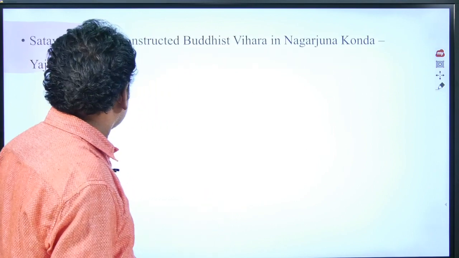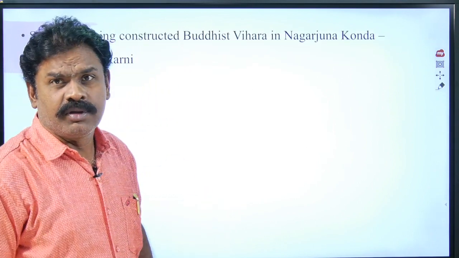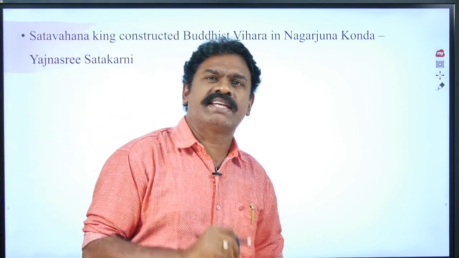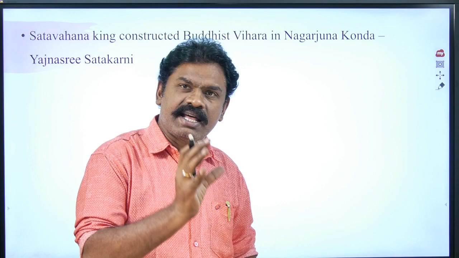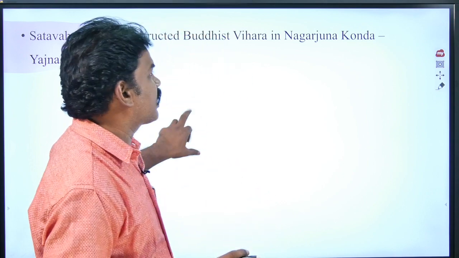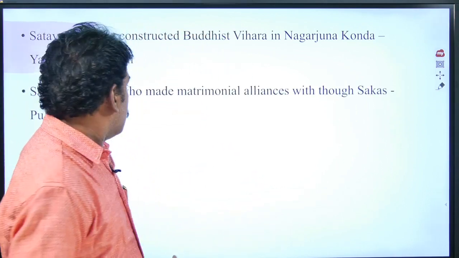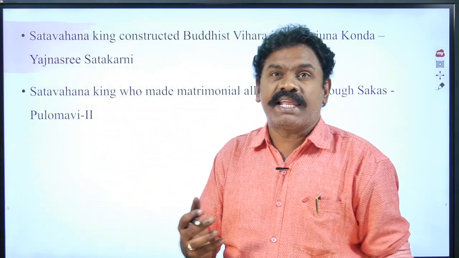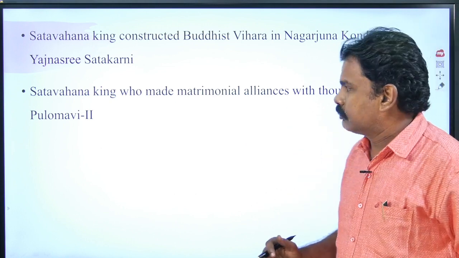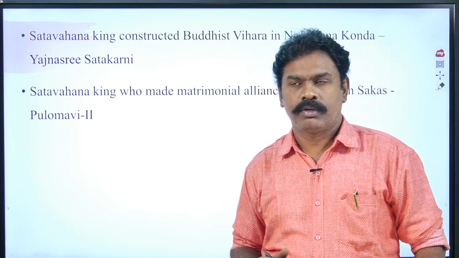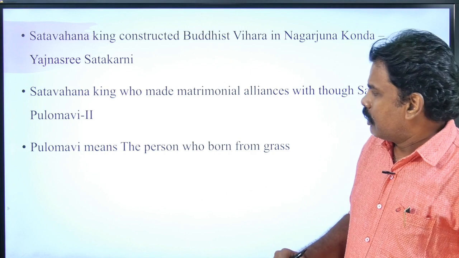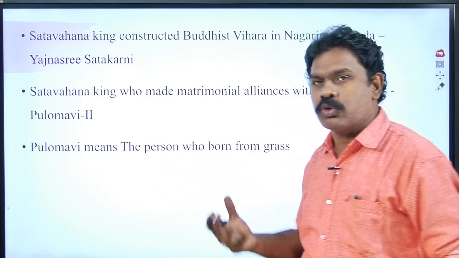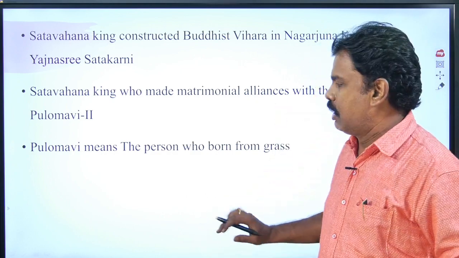The Satavahana king who constructed the Buddhist vihara at Nagarjunakonda was Yajnasri Satakarni; he constructed the Mahaparvataka vihara in the Nagarjuna hills. The king who made matrimonial alliances with the Saka rulers was Pulomavi II. Pulomavi means the person born from the grass.